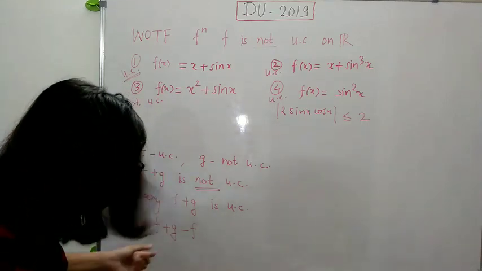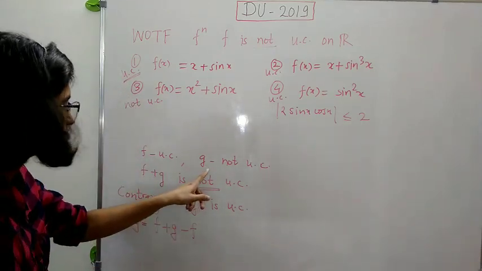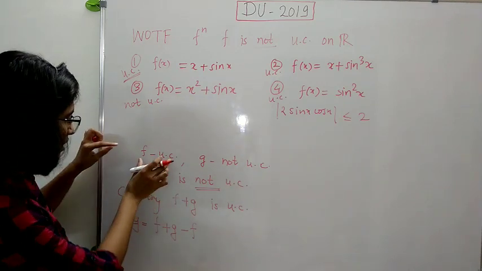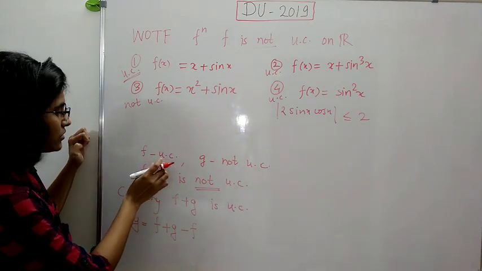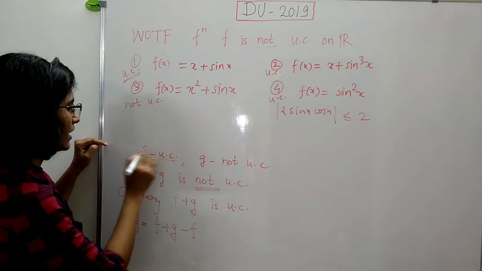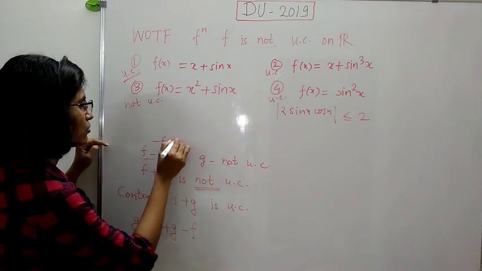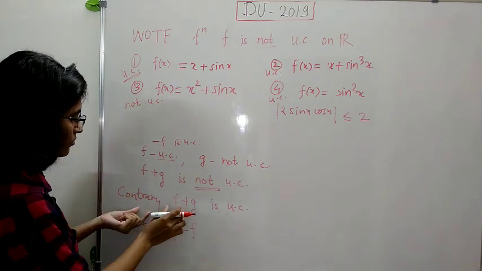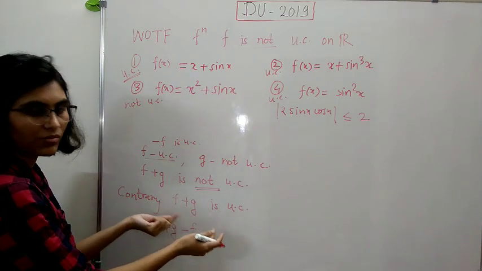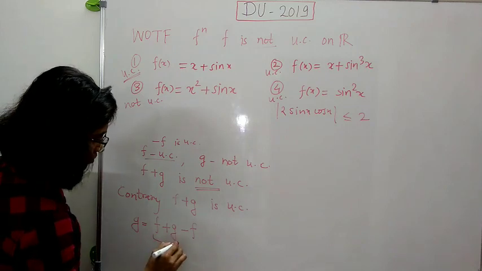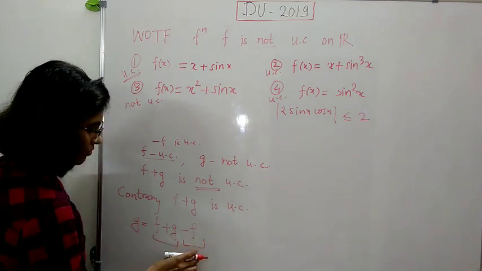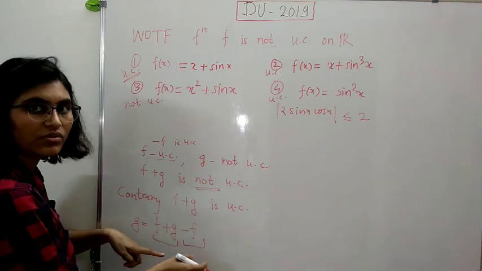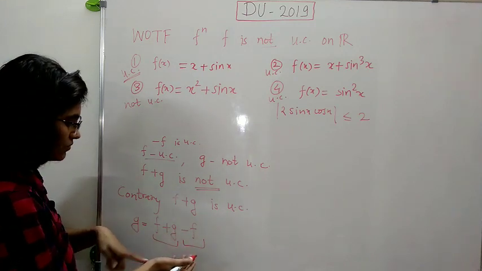Now let us look at this. This g is not uniformly continuous function, right? And f is uniformly continuous function. So clearly from this we have minus f is uniformly continuous function, right? And we have assumed that f plus g is uniformly continuous function. So this is uniformly continuous function, this is uniformly continuous function, and their sum is just f plus g minus f, which is uniformly continuous function, right?